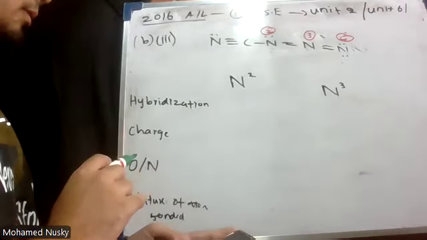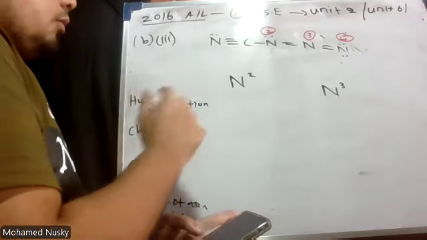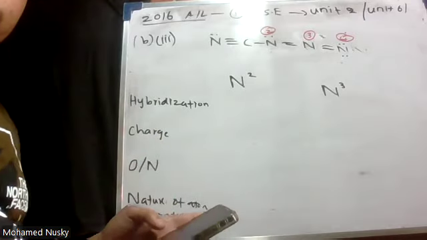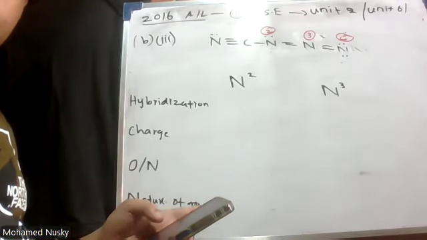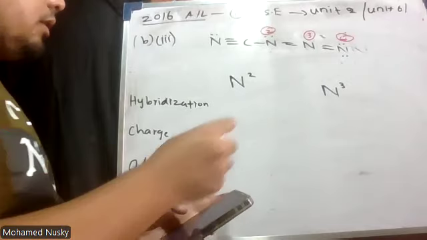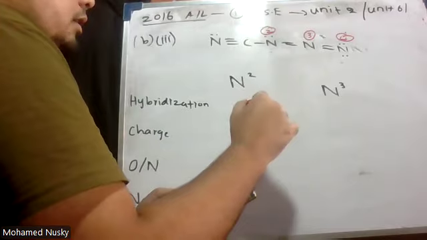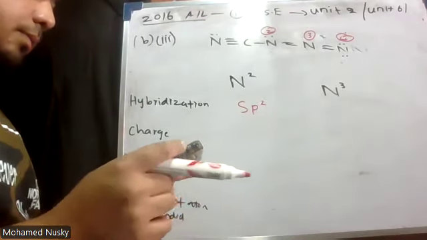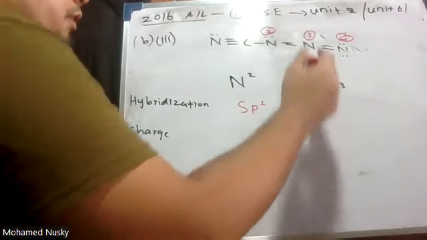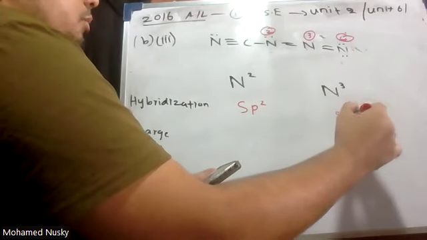Now we'll see the hybridization of N2 and N3. What is the hybridization of N2? 1, 2, 3, it is sp2 hybridization. And what is the hybridization of N3? That is sp hybridization.